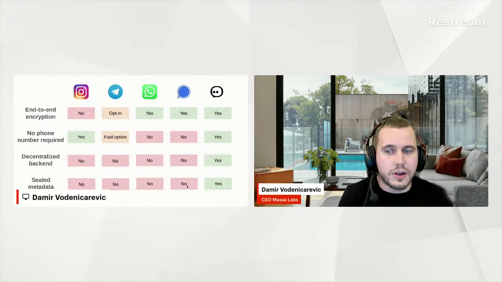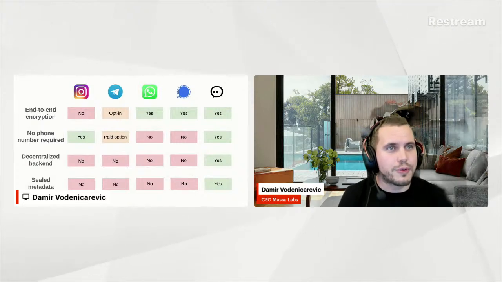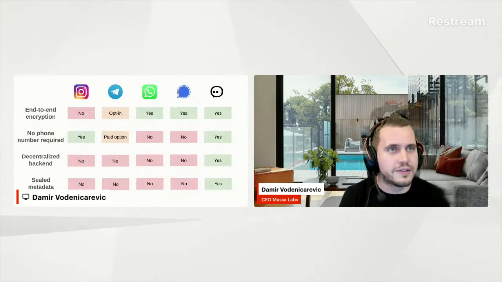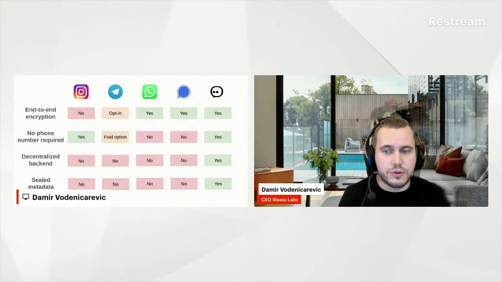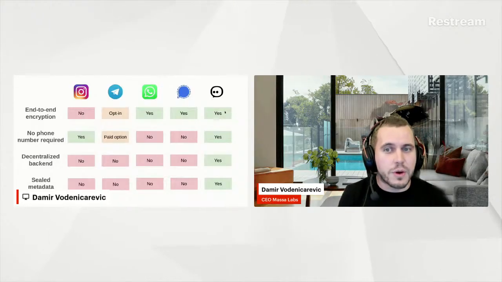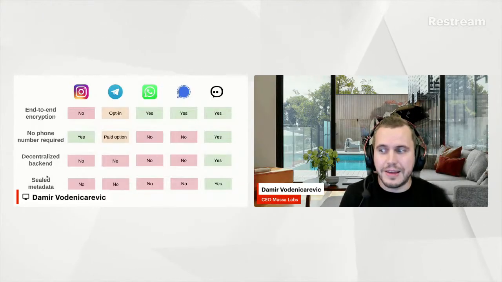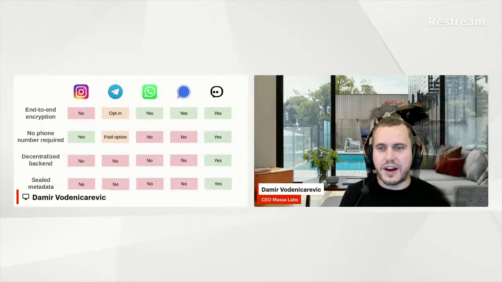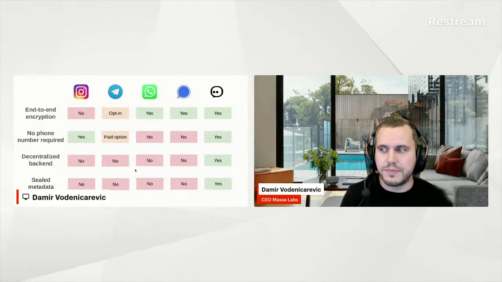Typically, on Signal, the server knows which phone number is talking to which phone number, at what date, and what quantity of data is exchanged. So if tomorrow they want to censor one person, they can. If they want to censor under certain criteria, they can. And that's something we want to solve as well by sealing, by encrypting the metadata itself, so that nobody knows who's talking to whom. So these are the main guidelines here.